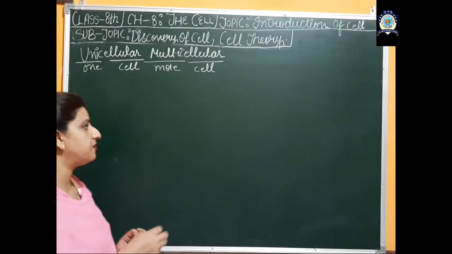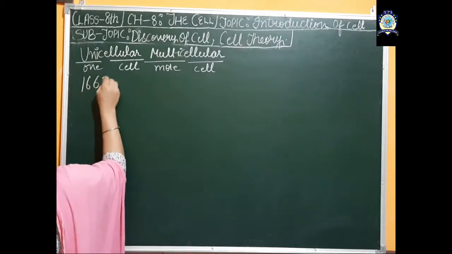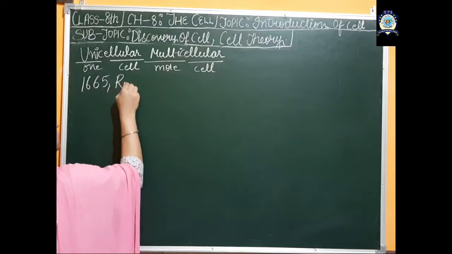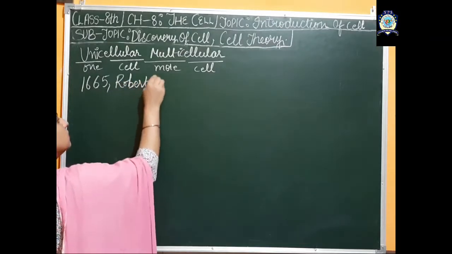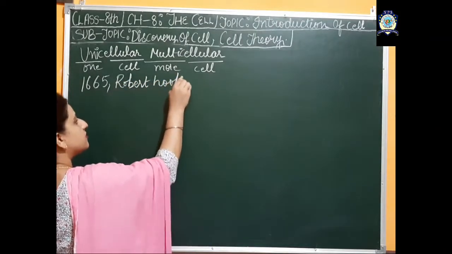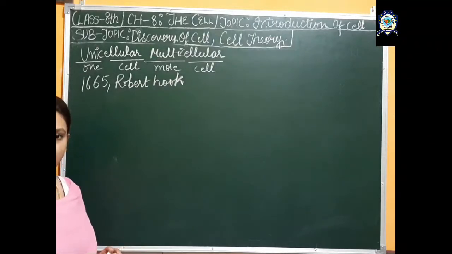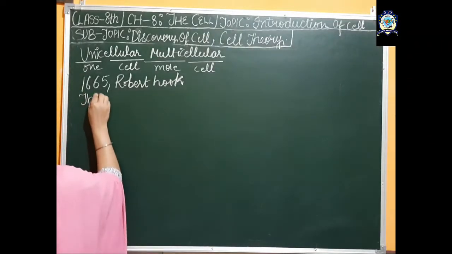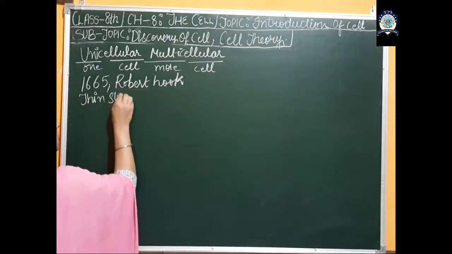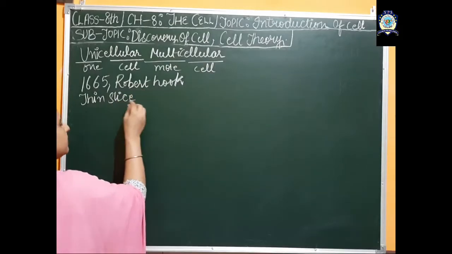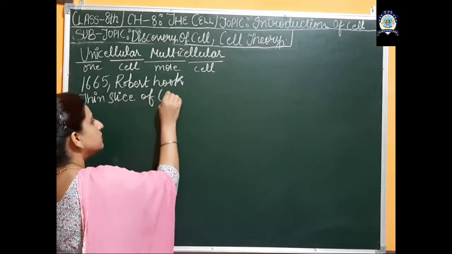Now we will discuss how, when and by whom the cell was discovered. In 1665, Robert Hooke discovered the first cell. He examined a thin slice of cork.